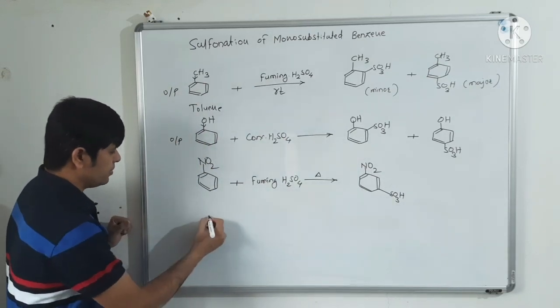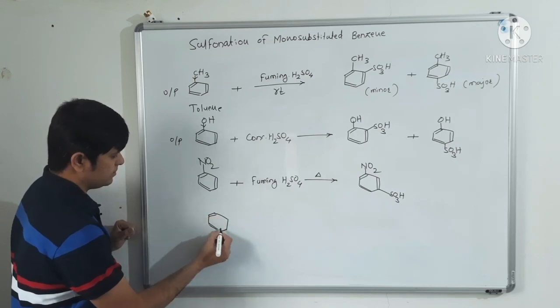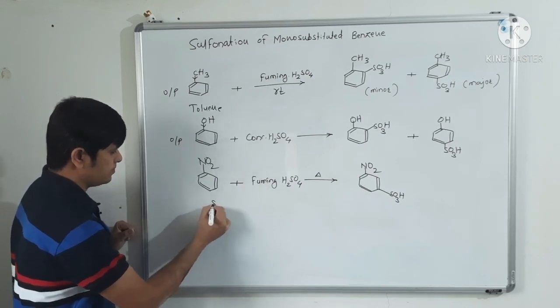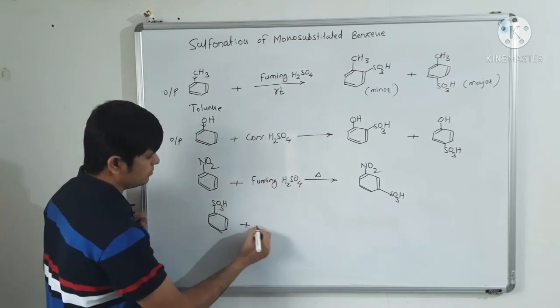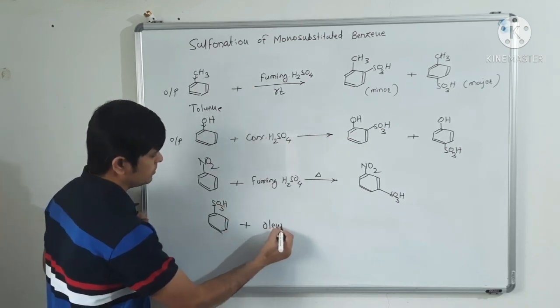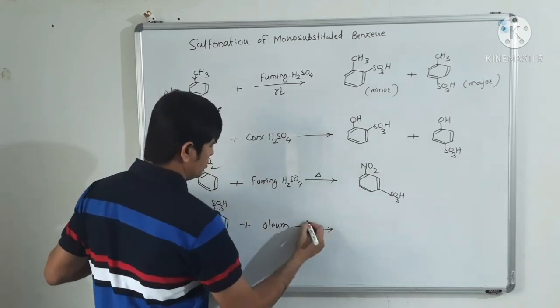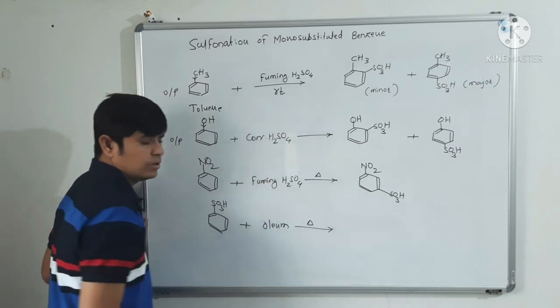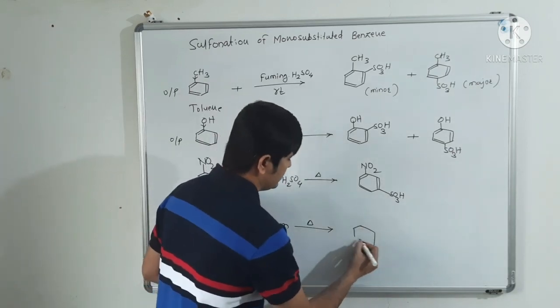Now suppose we have reacted benzene sulfonic acid with oleum or fuming sulfuric acid, so what we will get?